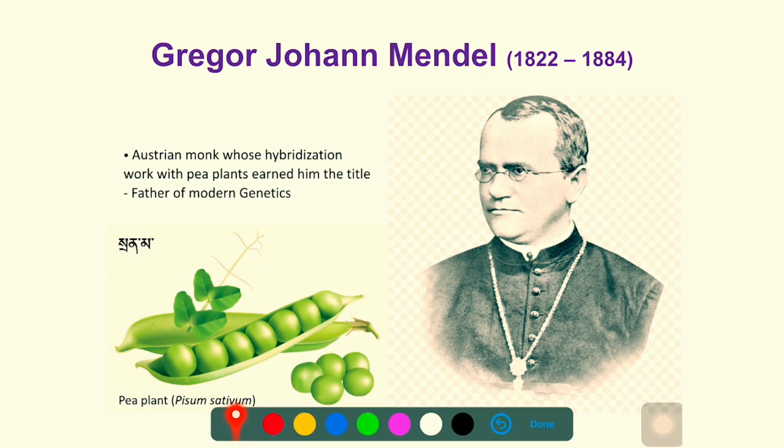He was primarily a mathematician. Therefore, he used statistics to make sense of his experimental results, which was quite unusual at that particular time. And that's one of the reasons why his work didn't get much recognition from his fellow scientific colleagues of his time. There are many reasons why his work went unnoticed during his lifetime, but that is one of the reasons. He used mathematics to make sense of his results.